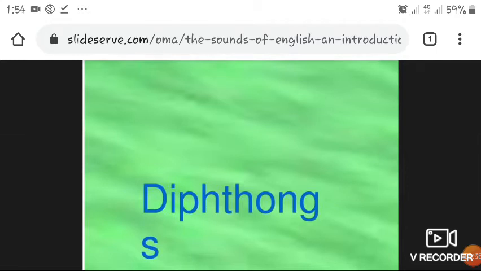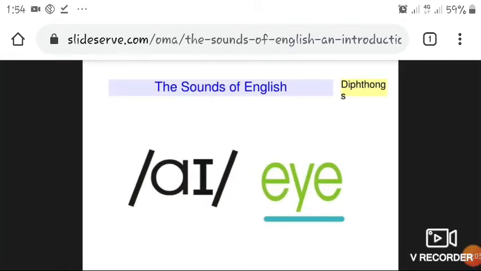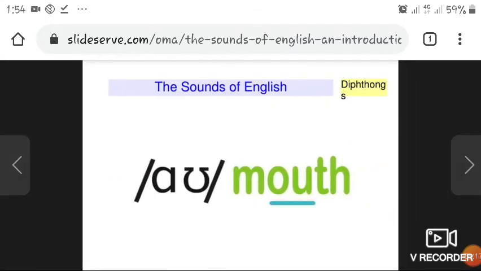Next, there are 8 diphthongs in the English language. The first diphthong is aɪ. Examples of this diphthong are five, fine, sign. Next diphthong is aʊ. Mouth is an example of this diphthong. Down, out are some more examples.